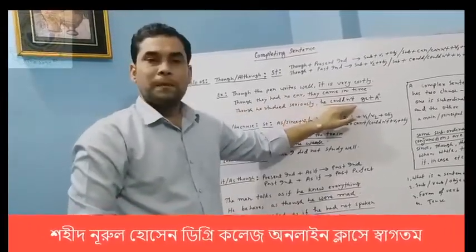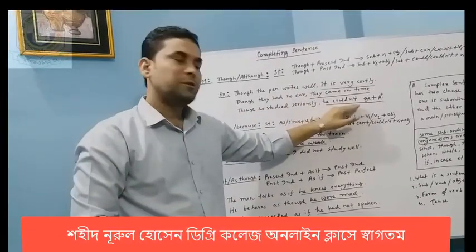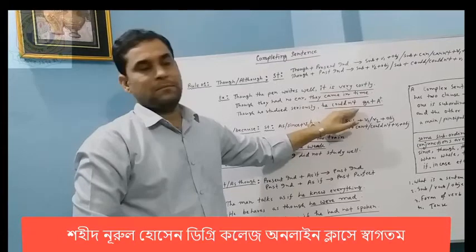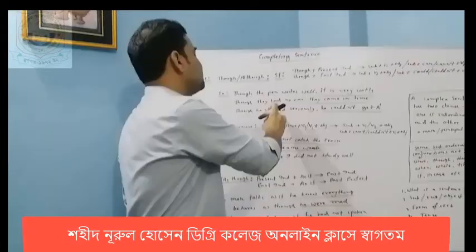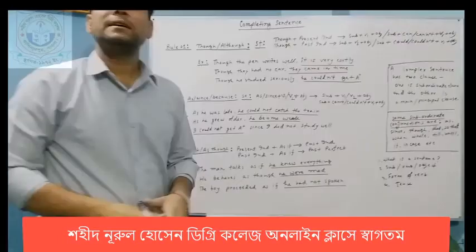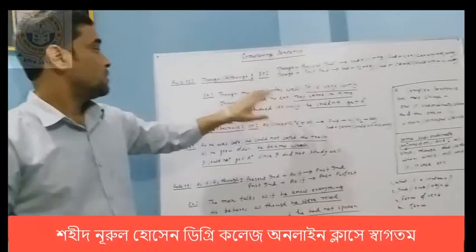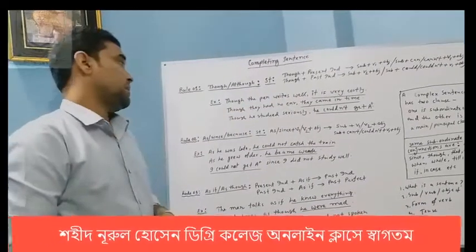So the main clause would be could not. Suppose you see, though he started seriously, he could not get A plus. What is the difference between it? So I am going to repeat it again.